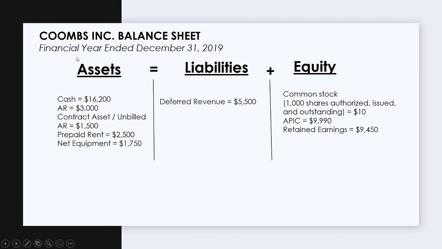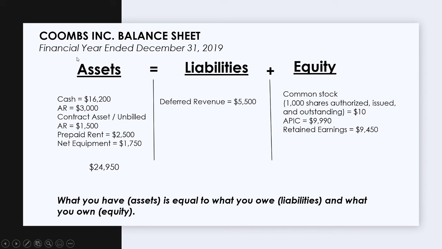In the accounting equation, do our assets equal liabilities and equity? They do. The $24,950 is going to equal the $24,950 over here. What increased is that we now have a contract asset or unbilled AR of $1,500, which is how the retained earnings increased. So our assets increased and our equity increased in equal amounts. What that means is our assets increased based on what we own, which is our equity. Our operations funded an increase in assets.